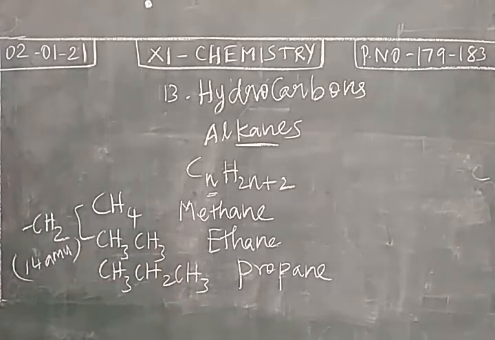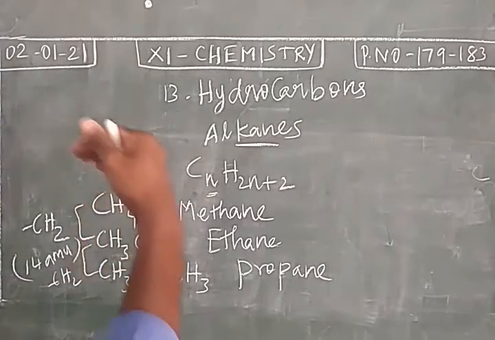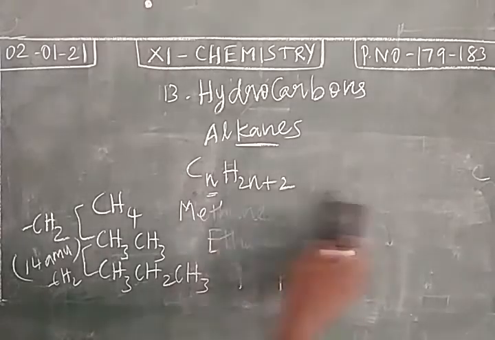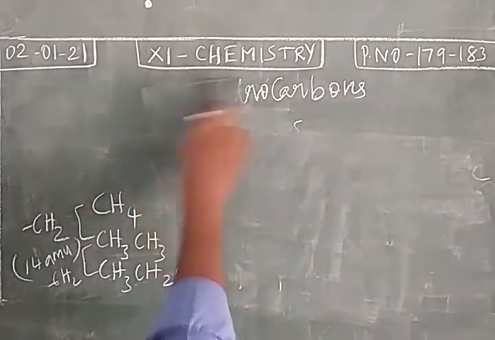Methane and ethane differ by a CH2 unit, and in the same way ethane and propane differ by a CH2 unit. So when we move from the first member onwards, the CH2 unit is increasing. We can say 14 AMU of mass is increasing from top to bottom in a homologous series. Next one, nomenclature of alkanes.